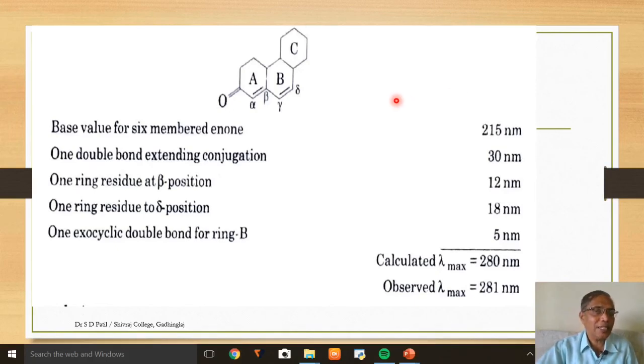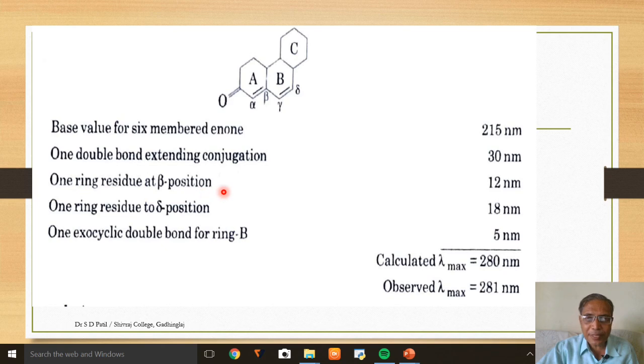This is a tricyclic compound. It has rings A, B, C. This is a carbonyl group. This is one double bond. This is another double bond. So the base value for a six-membered enone, having carbonyl and double bond, is 215 nanometers. One double bond has extended conjugation. So carbonyl, single bond, double bond, single bond, again double bond. So the double bond is in conjugation, it is extended conjugation. So the increment is 30 nanometers.